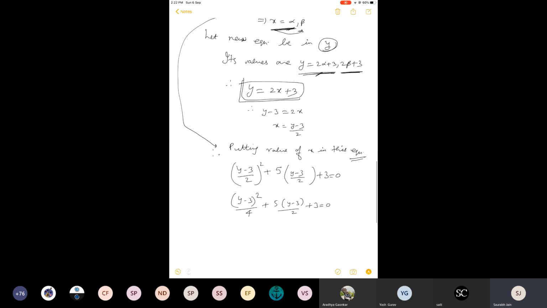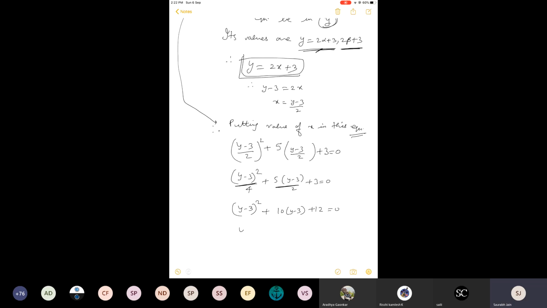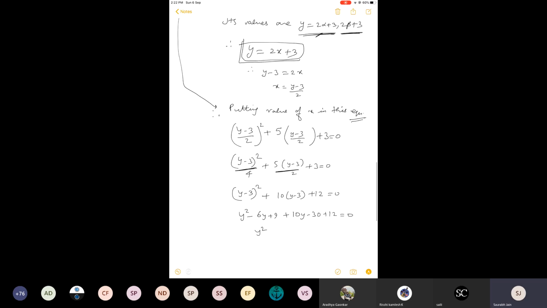Take the LCM. Let us multiply each term of both sides by 4. It is one and the same thing. So 4 will be removed from here. If I multiply this term by 4, 2 will get cancelled, still 2 will remain, so total will be 10. This will be 12. Or you can find this step yourself by taking the LCM. You will come to the same step only. So finally this becomes y square plus 4y minus 9 is equal to 0.